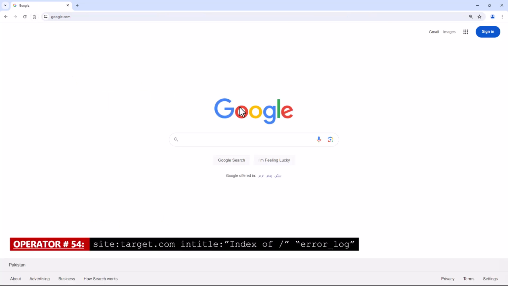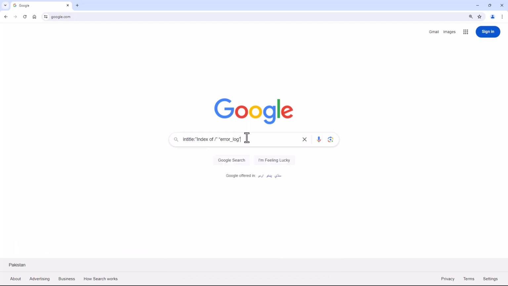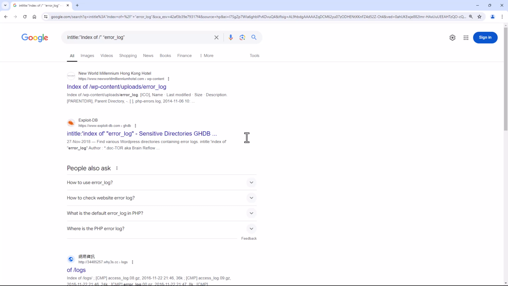Operator number 54, site with the combination of in title. This Google Dork will search for error log files on a website, which may contain sensitive information such as file paths or debug information.